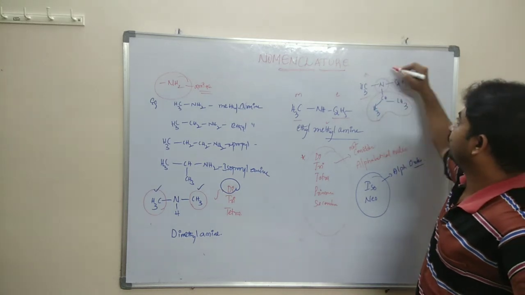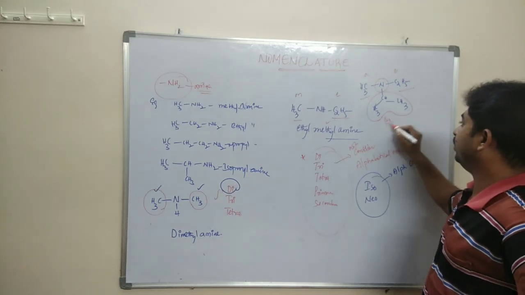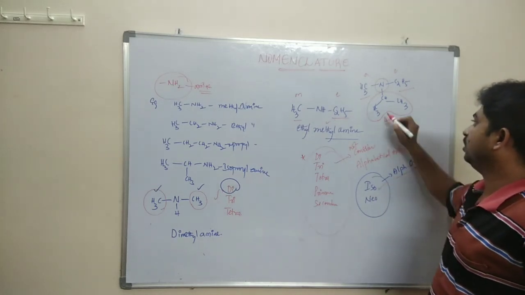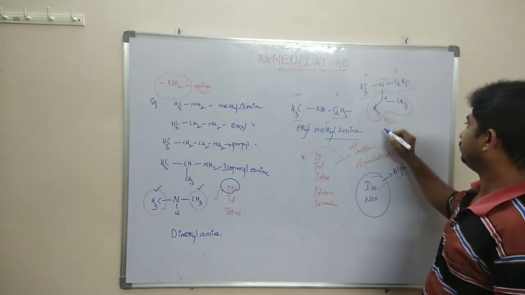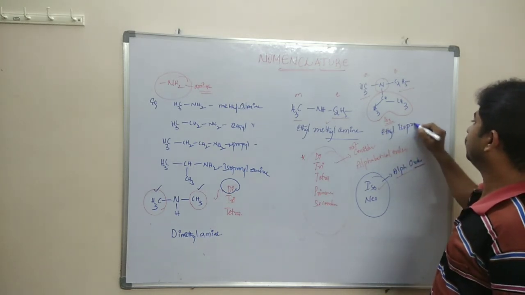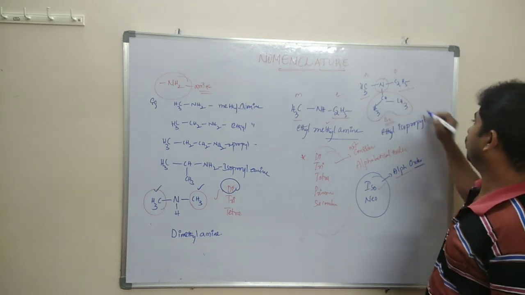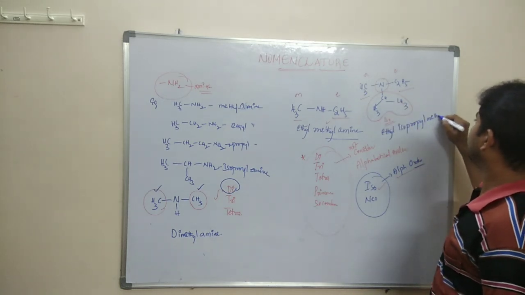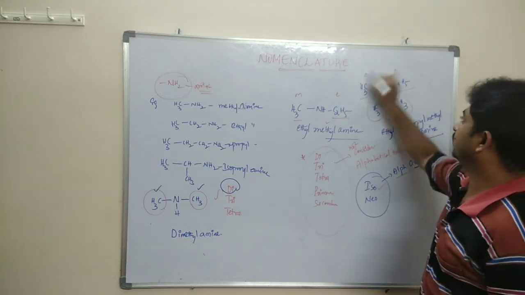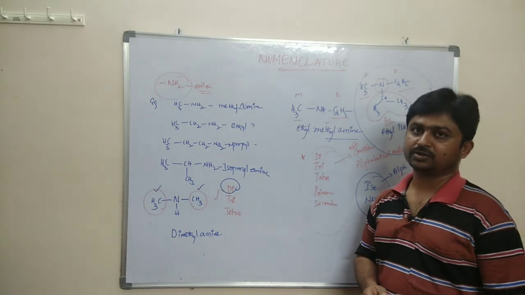So this is M, this is E, and this one is iso. So we consider the word iso in the alphabetical order. By that, ethylisopropylmethylamine is the name of this structure. So like that we can give the names to the compounds.